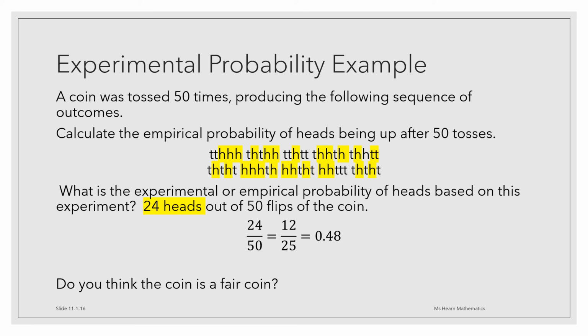Remember, the theoretical probability of a fair coin being heads is a half. But a half is 0.5, which is very close to 0.48. So in fact, yes, because 0.48 is very close to a half, it appears that this coin is a fair coin.